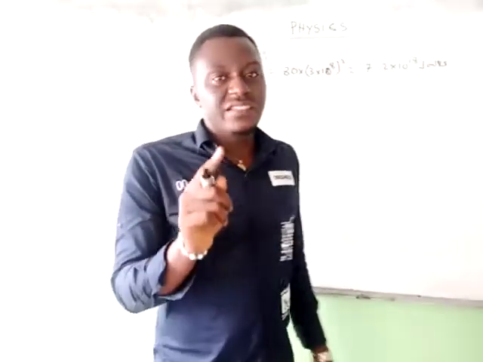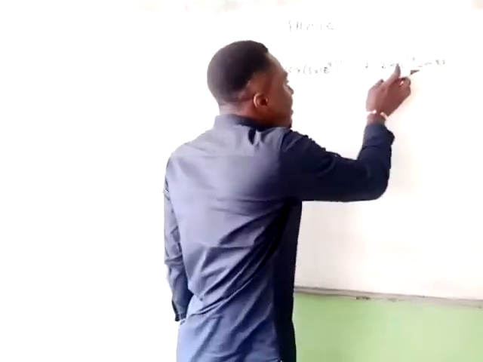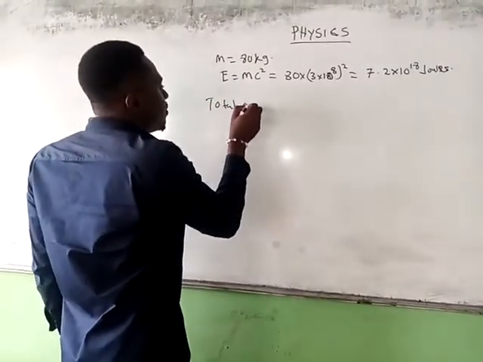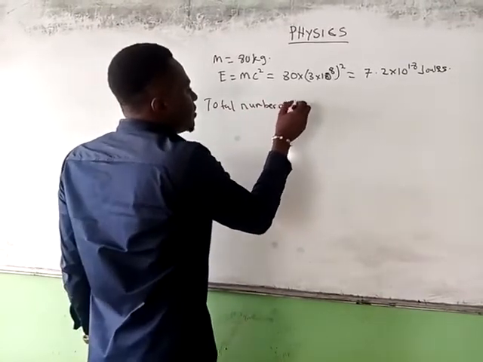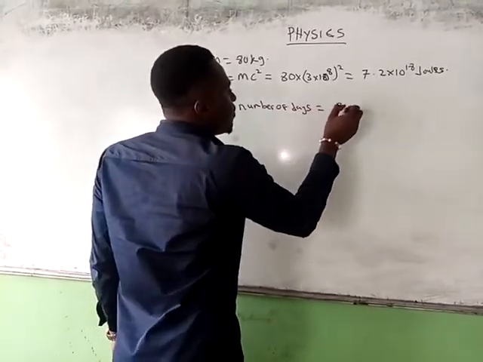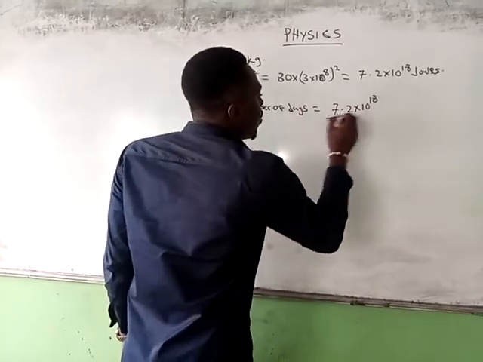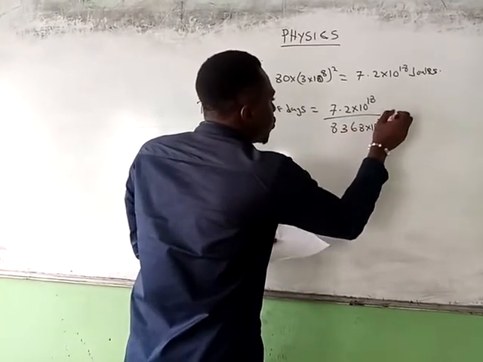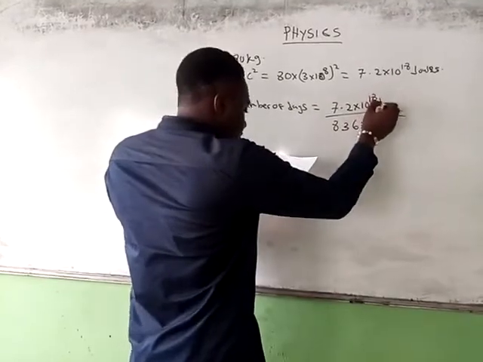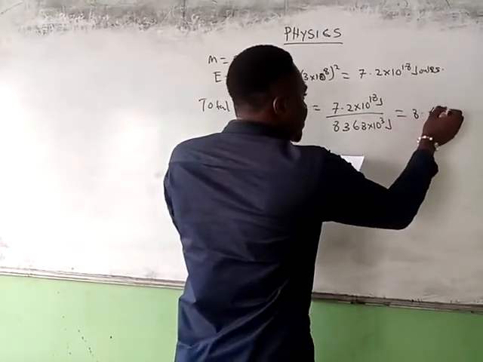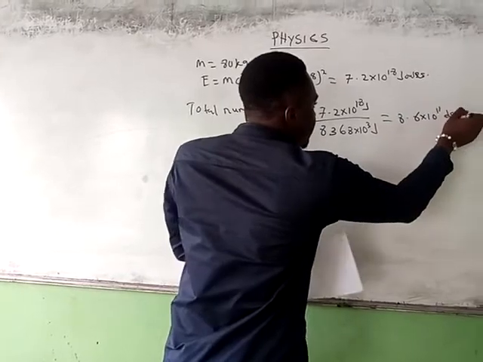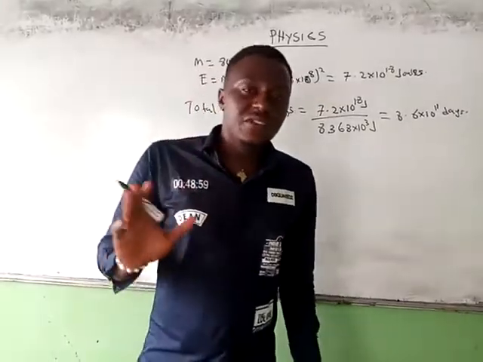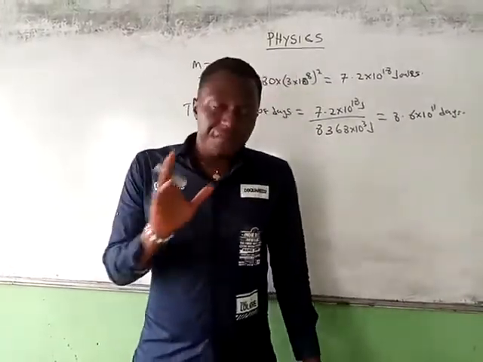So 8368 kilojoule is consumed by each person per day. If 8368 kilojoule is for one day, how many days will these joules be? So the total number of days will be equal to 7.2 times 10 raised to the power 18 over 8368 times 10 raised to the power 3 joule, and that will be equal to 8.6 times 10 raised to the power 11 days. So this is the number of days that person has naturally to live on earth, having that energy, before that energy is going to finish.